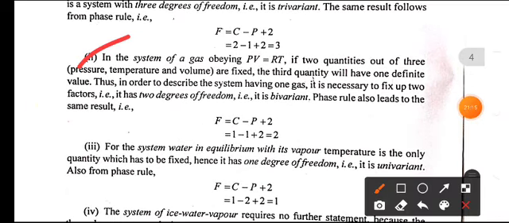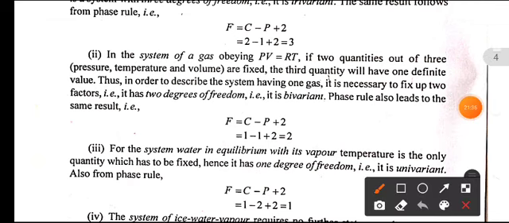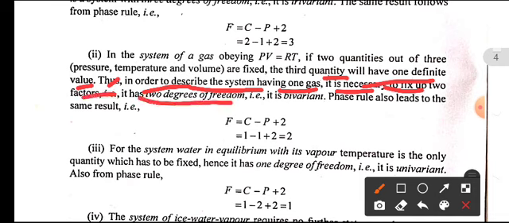Similarly, in the system of a gas obeying the ideal gas equation, that is PV is equal to RT, if two quantities out of 3, that is pressure, temperature and volume, are fixed, the third quantity will have one definite value. Thus, in order to describe the system having one gas, it is necessary to fix two factors. It has 2 degrees of freedom, that is, it is a bivariant. The phase rule also leads to the same result.